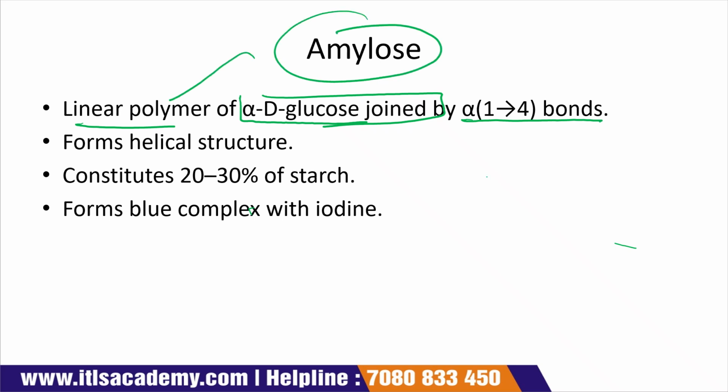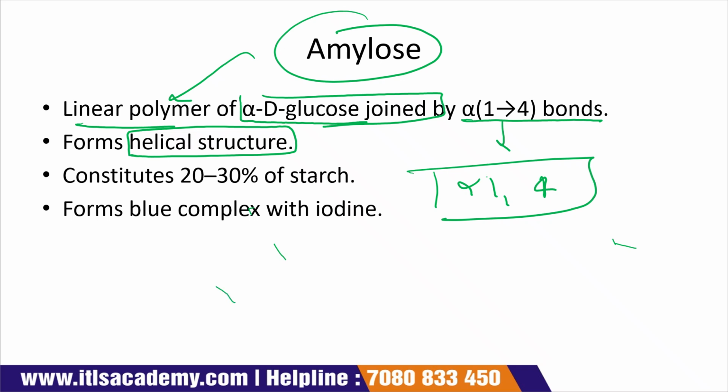It is present as a helical structure, constitutes 20 to 30% of the starch, and forms a blue complex with iodine. This means that when we perform an iodine test, a blue color complex is formed due to the presence of this amylose.